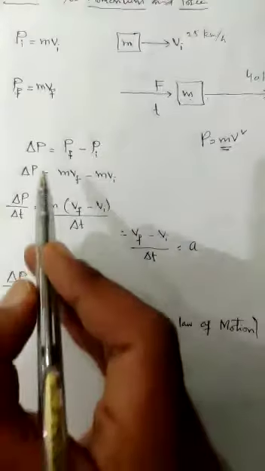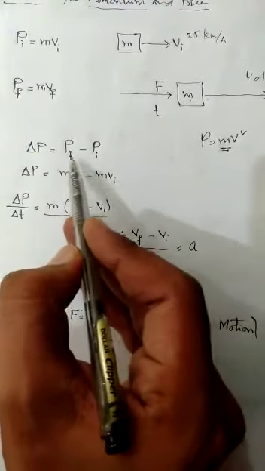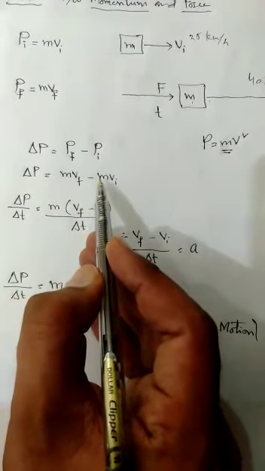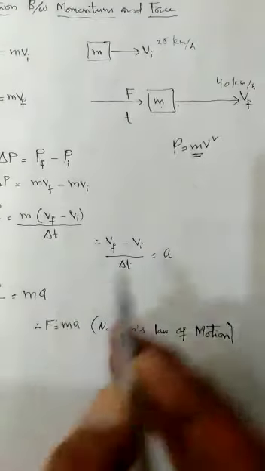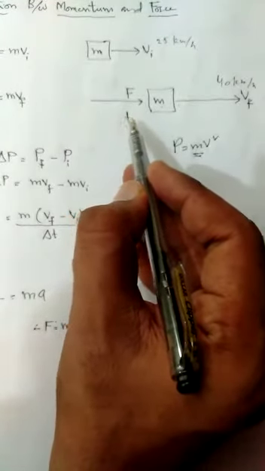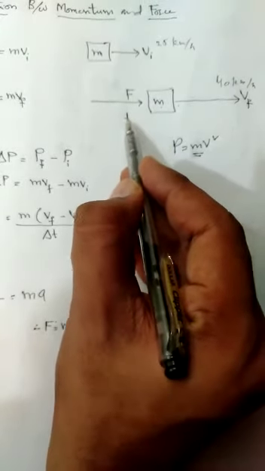Now we determine the change in momentum: delta p = pf minus pi, which is mvf minus mvi. Suppose we exerted that force for 1 second, 2 seconds or 3 seconds, which we generally take as t.